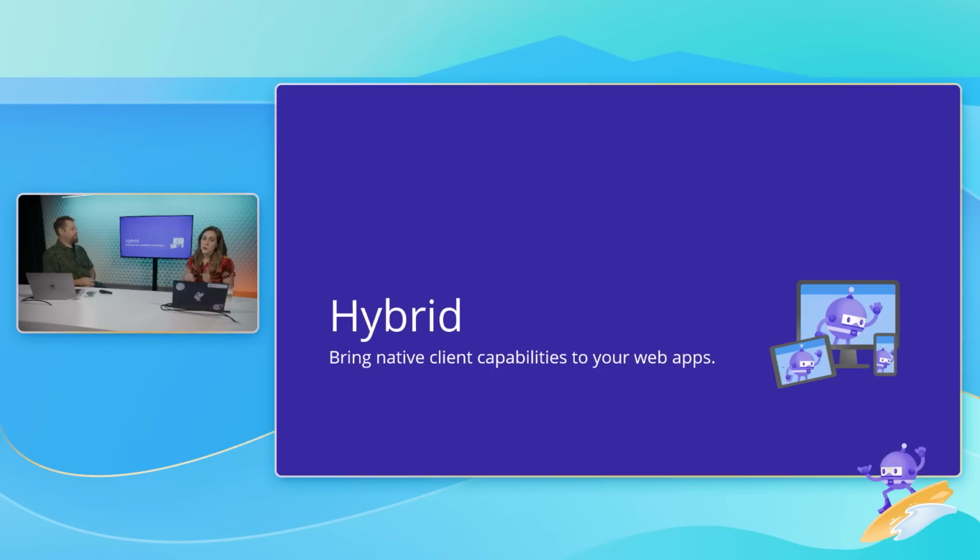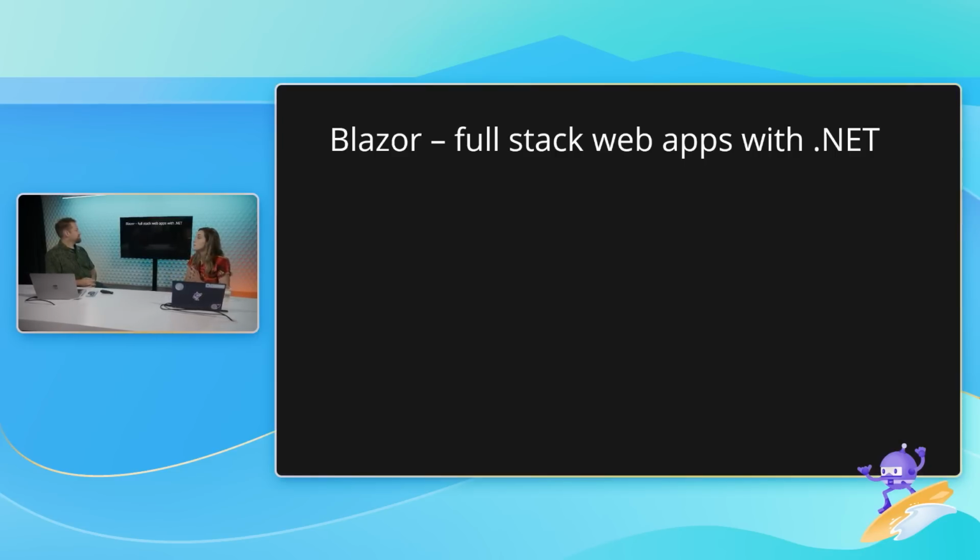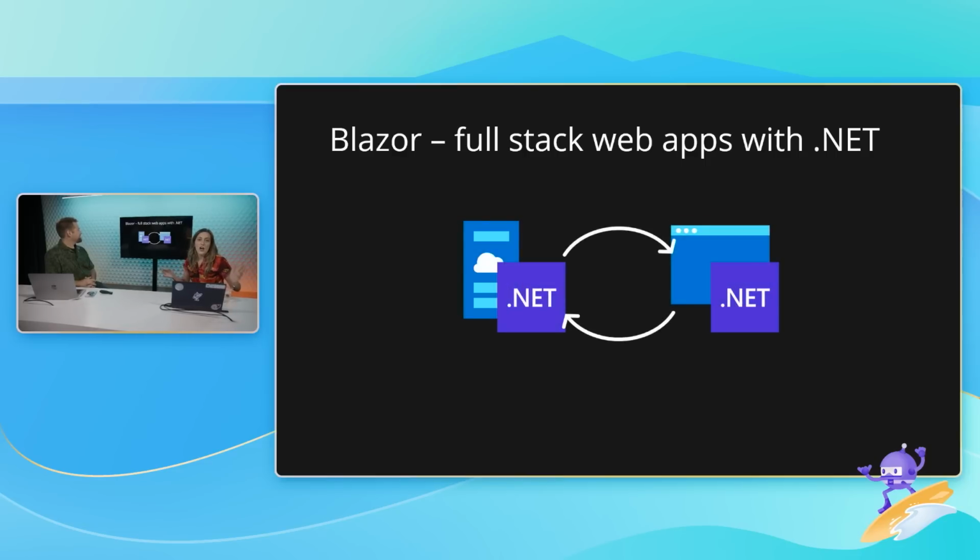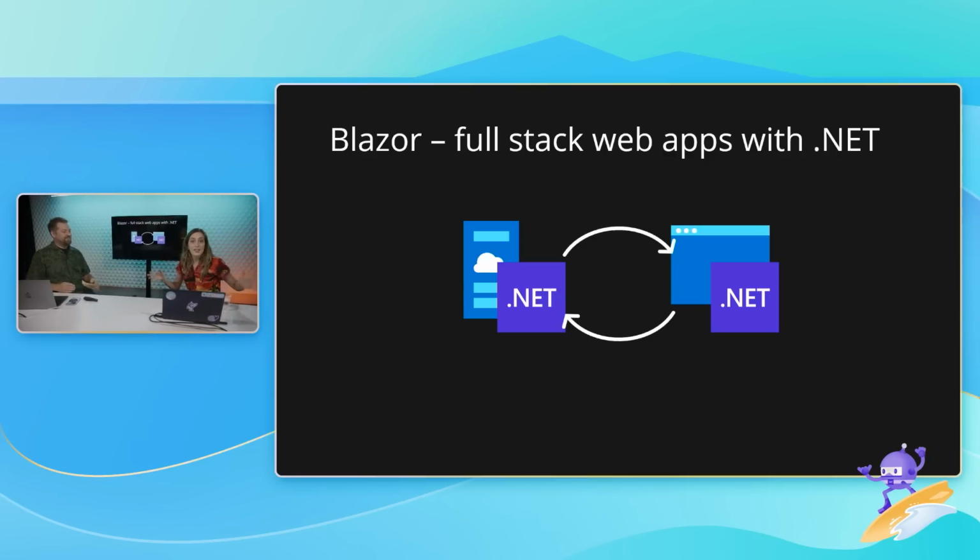We have something very cool in Maui where you can build hybrid applications using Blazor. Blazor's awesome. We have the Blazor man, Dan Roth, doing a talk today about Maui Blazor Hybrid. It lets you write full stack web apps with C# instead of JavaScript, which I love. JavaScript causes me stress.